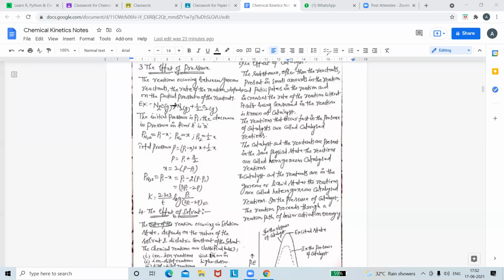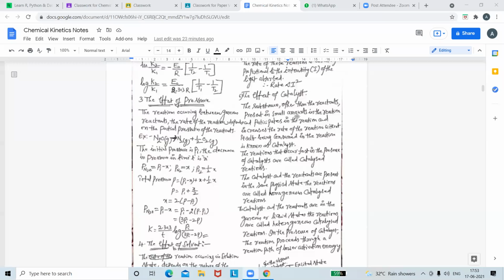A catalyst is involved in speeding up the reaction. The speed of the reaction is increased without participating in the net reaction. You should not call it speed from now onwards. You should call it the rate of the reaction.